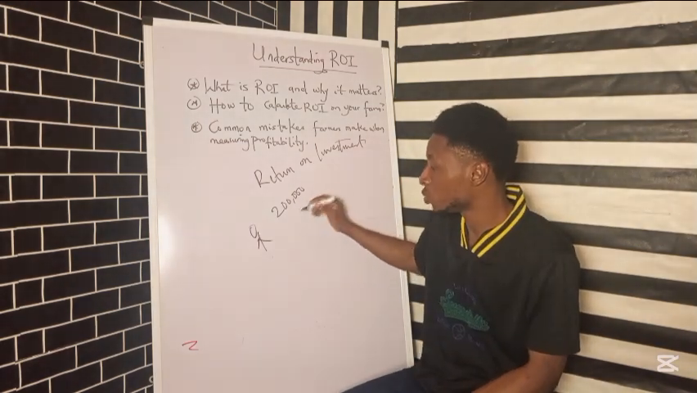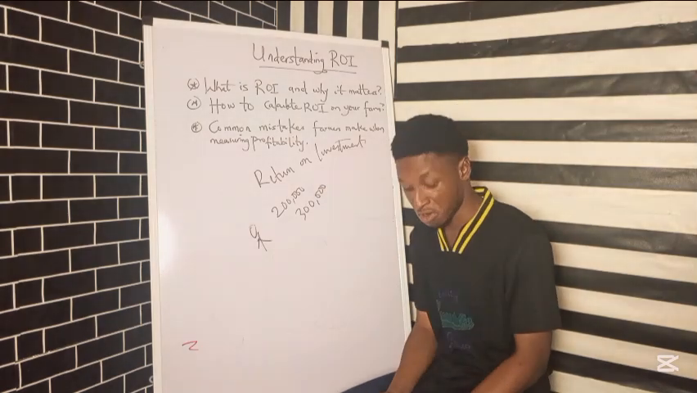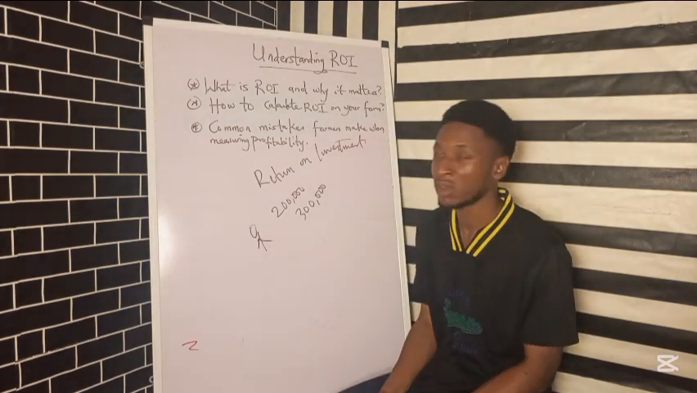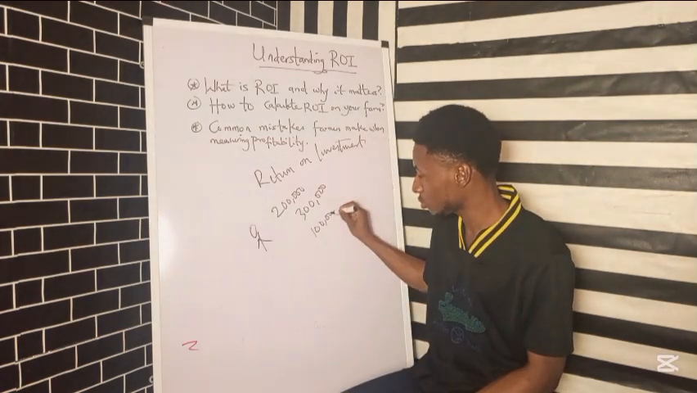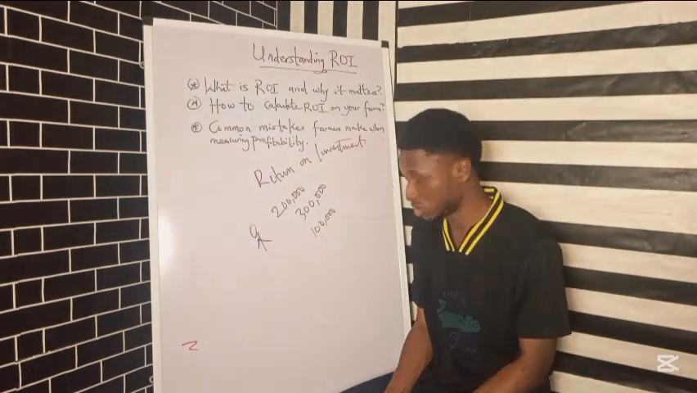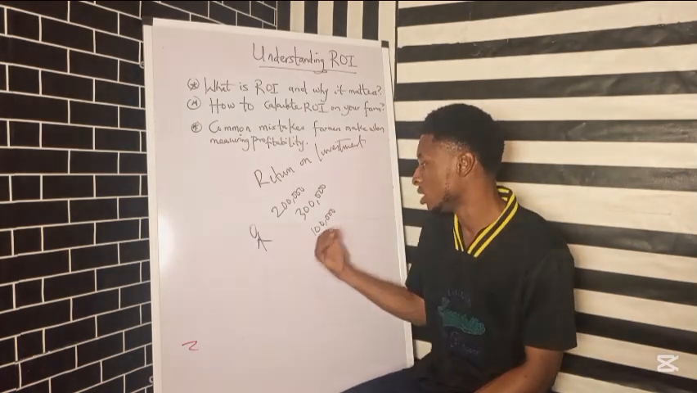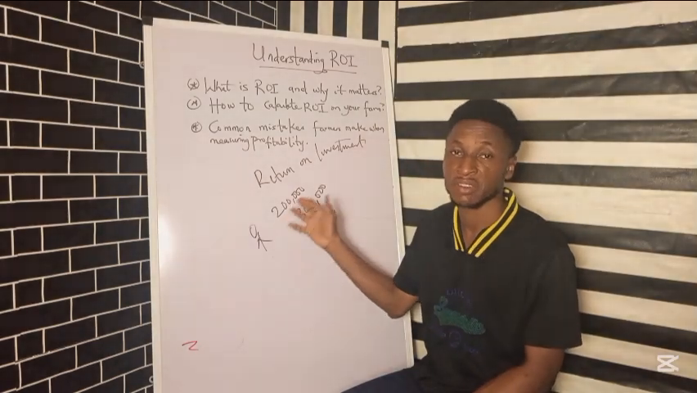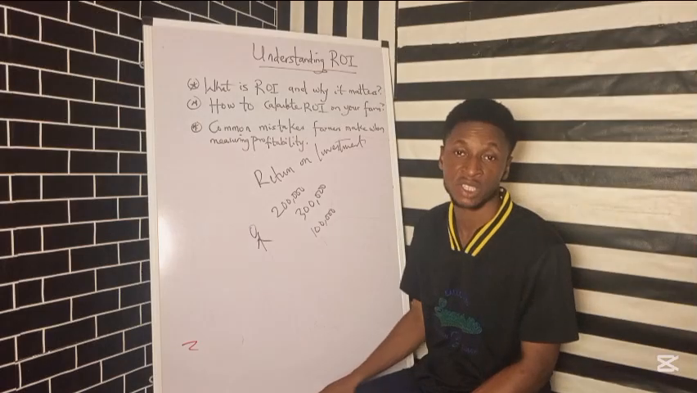And when he sold the pepper, he found out that he made a revenue of 300,000 naira. Now, looking at this normally, you may think that he made a profit of 100,000 naira. But is that really his profit? If we say we're going to calculate his return on investment, we're going to say how much did he invest? He invested 200,000 naira, and then how much is his profit from this business?